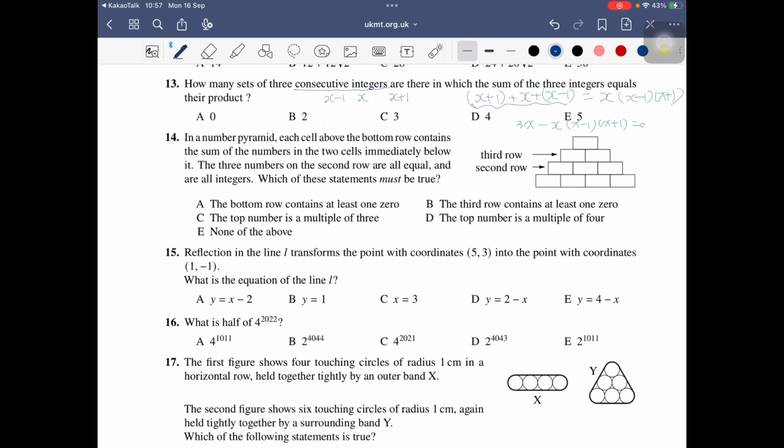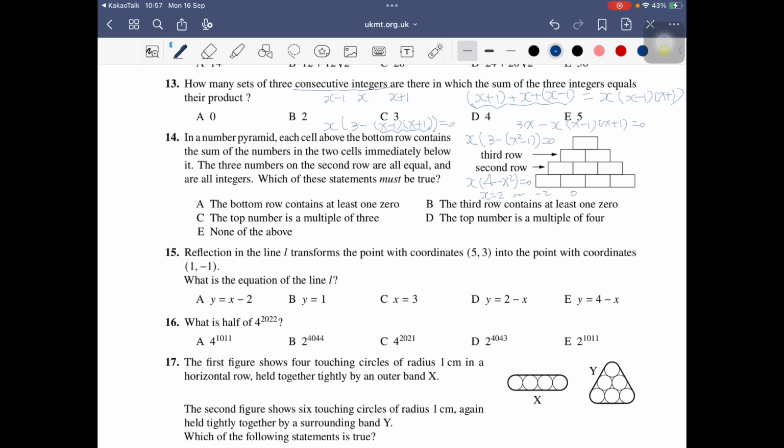I want to factorize it: x times (3 minus (x minus 1)(x plus 1)) equals 0. (x minus 1)(x plus 1) equals x squared minus 1. So x times (3 minus x squared plus 1), which is x times (4 minus x squared). So x can be 2 or negative 2 or 0.